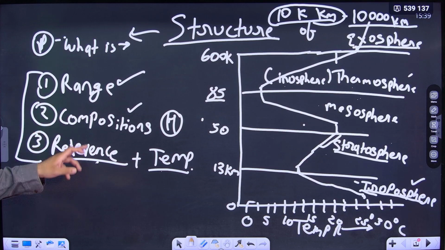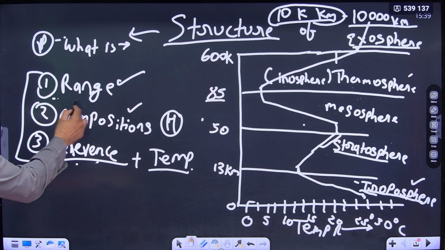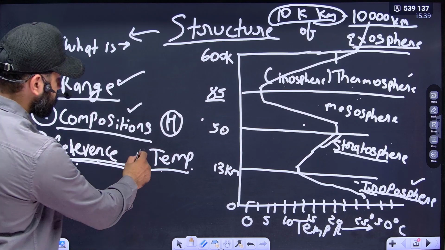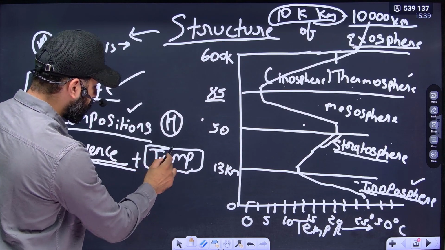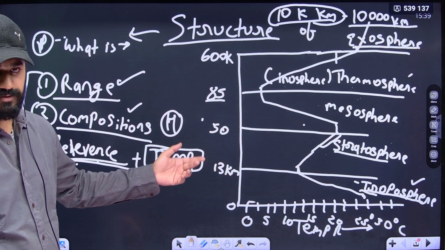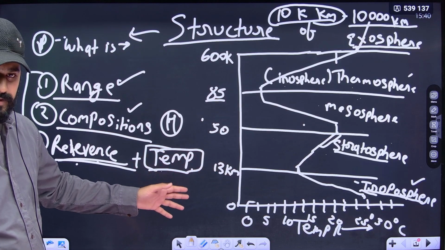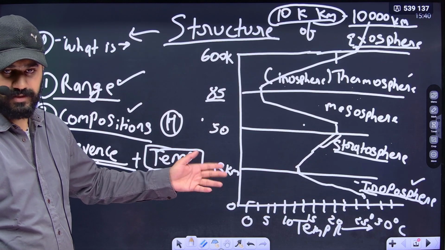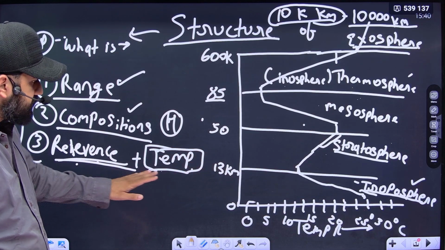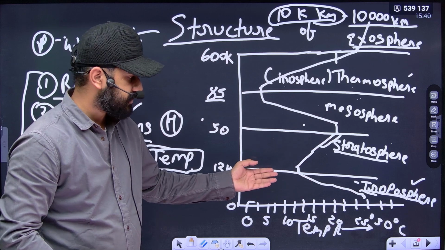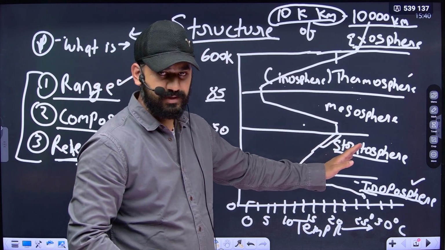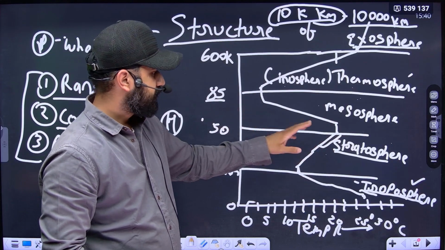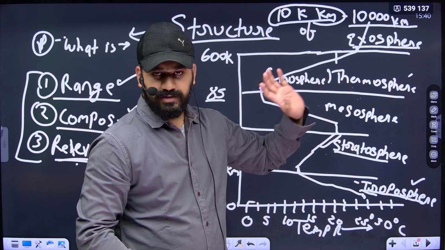On which parameters can we explain? The parameters are: what is the range, what is the composition, what is the relevance, and what is the temperature. If you want to explain why the temperature is increasing or decreasing, that's good. Otherwise it is not recommended. You simply mention that in troposphere temperature is decreasing, in stratosphere temperature is increasing, in mesosphere, the coolest layer, temperature is decreasing, and in thermosphere temperature is increasing.